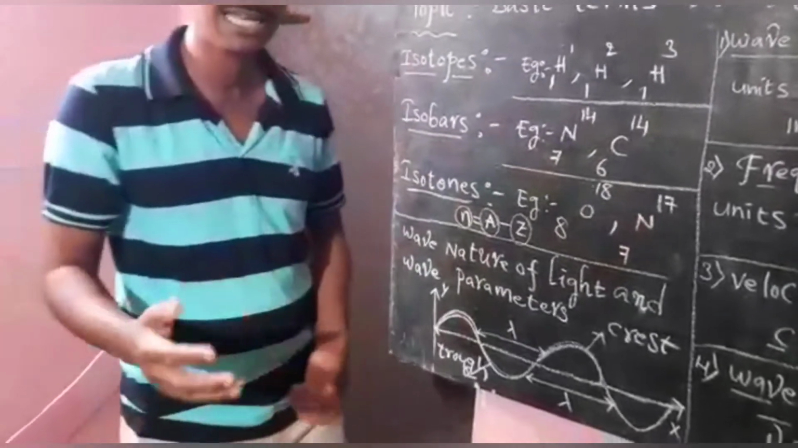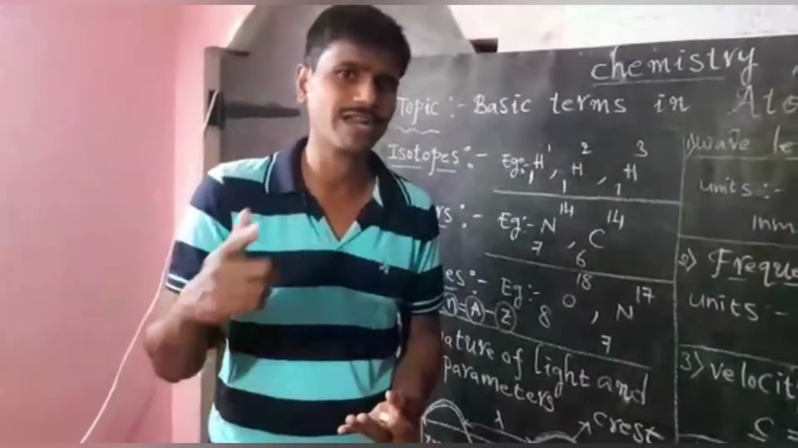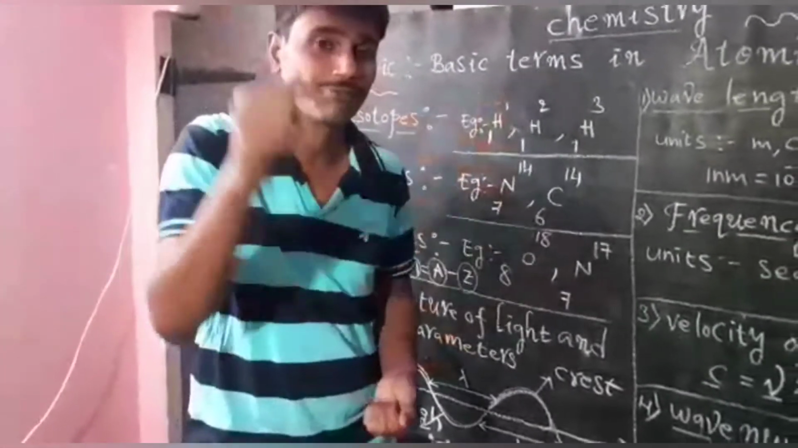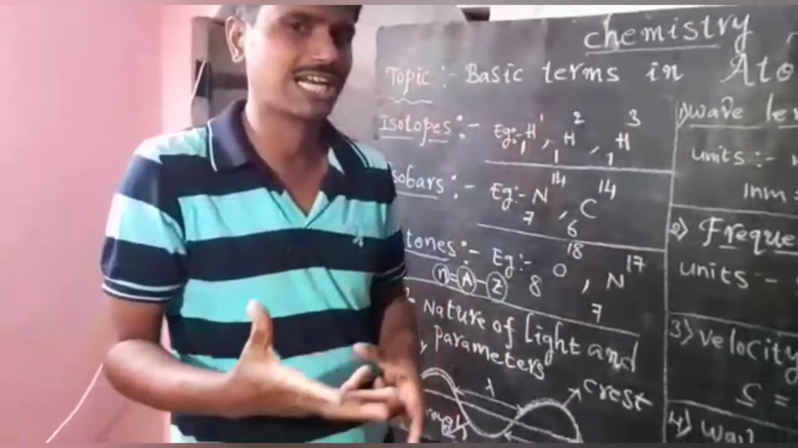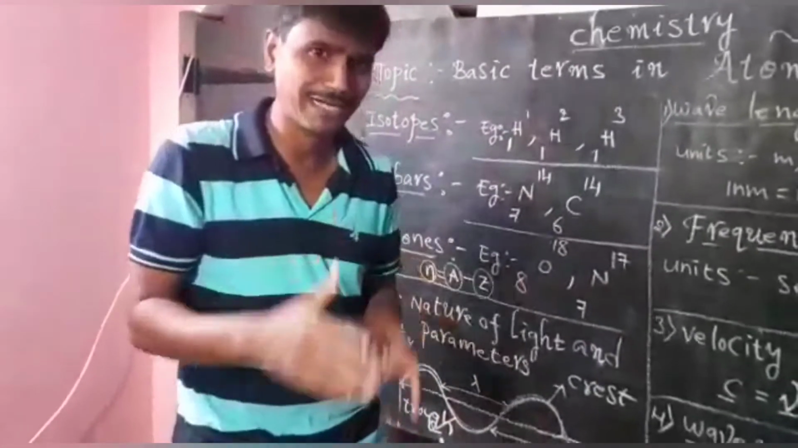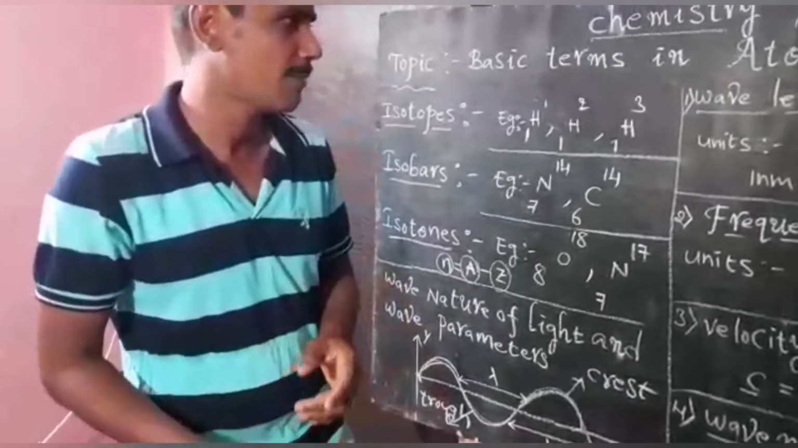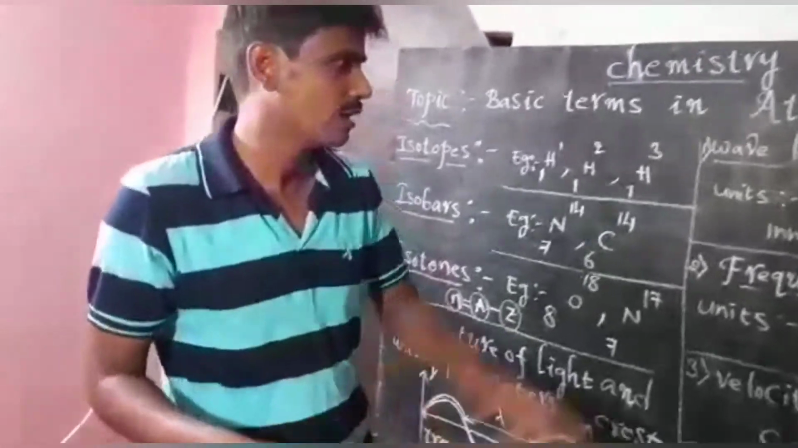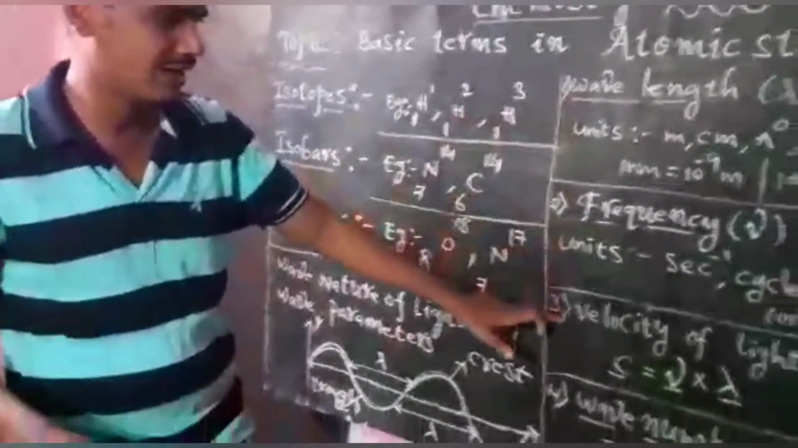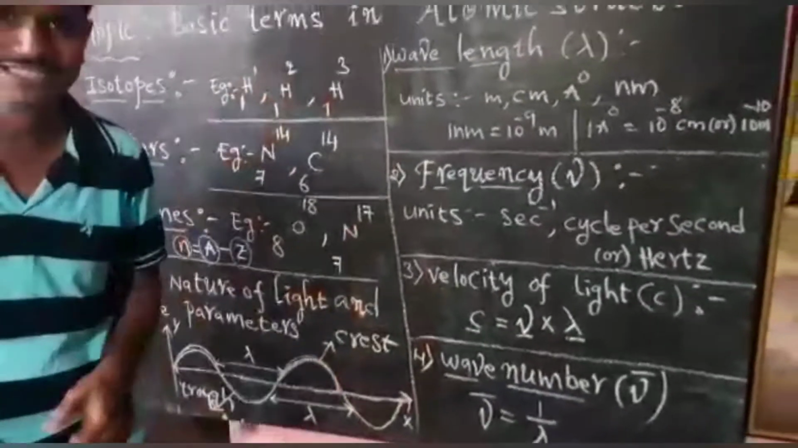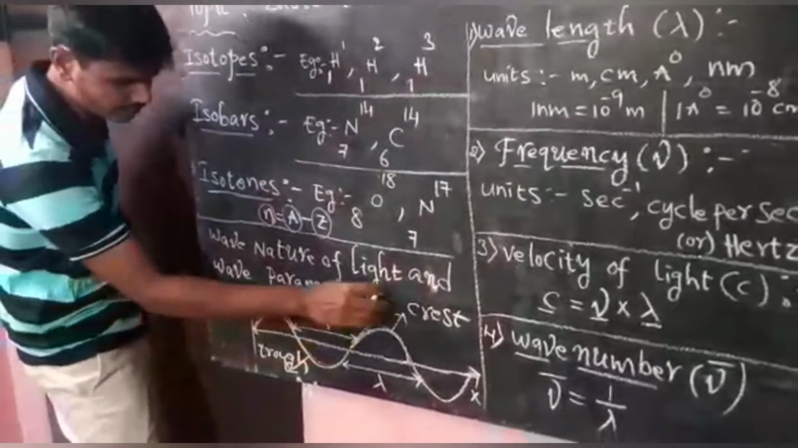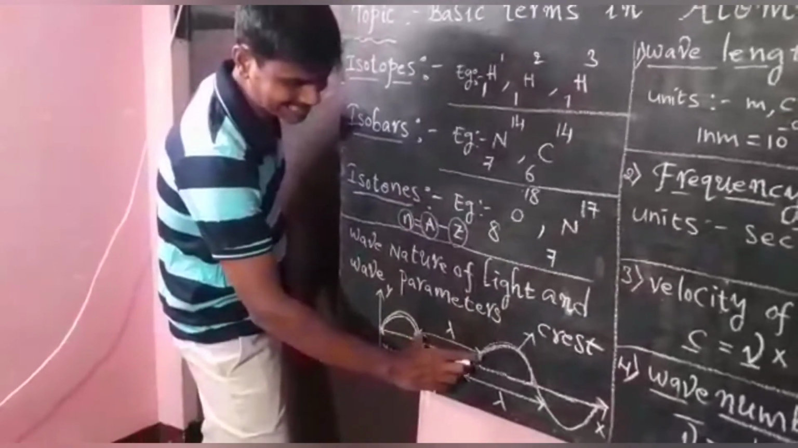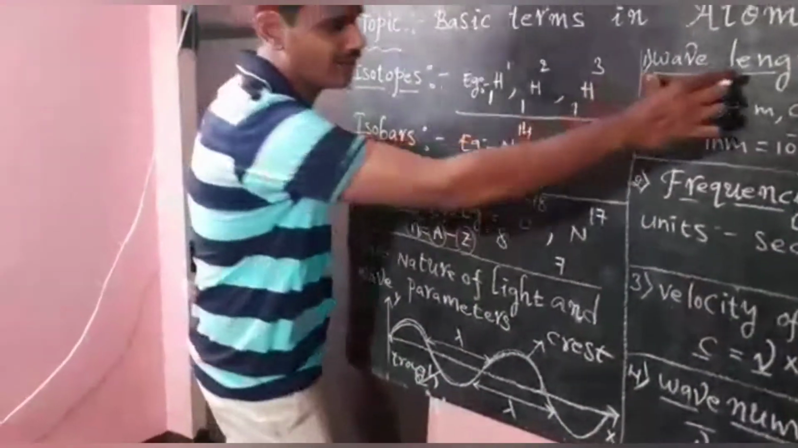Any light, either X-ray, UV ray, gamma ray, cosmic ray, or IR ray, travels in the form of waves. That wave is associated with both electric field and magnetic field, which are perpendicular to each other and at right angles to the direction of propagation. Some wave parameters we have are wavelength, frequency, velocity of light, and wave number. Light travels in the form of waves. The upper wave we call the crest. The distance between two successive neighboring crests we call the wavelength.